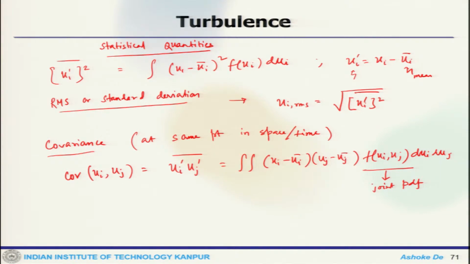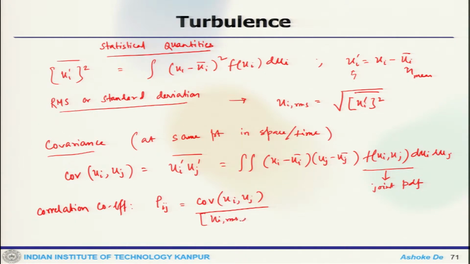The other one is the correlation coefficient, rho_ij, which equals the covariance of u_i and u_j divided by u_i RMS times u_j RMS.